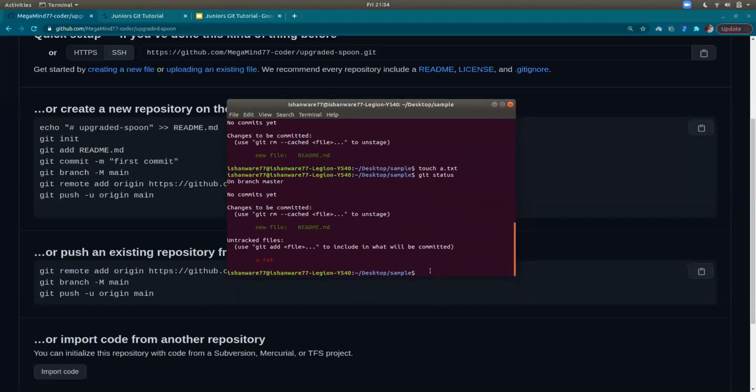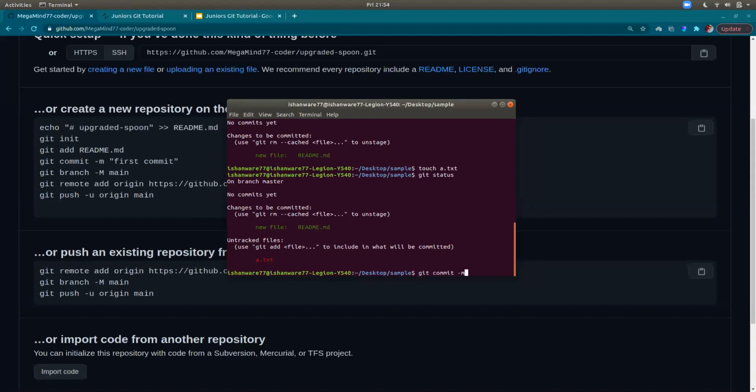Okay. So basically, whatever is green will be committed if you want to commit. Right now, you have to first stage your changes and then only you can commit them. Right now, he has only staged readme.md, so he can only commit readme.md. He cannot commit a.txt. If he wants to commit a.txt, he'll also have to add that to the staging first. Right. Okay. So now I'll commit.